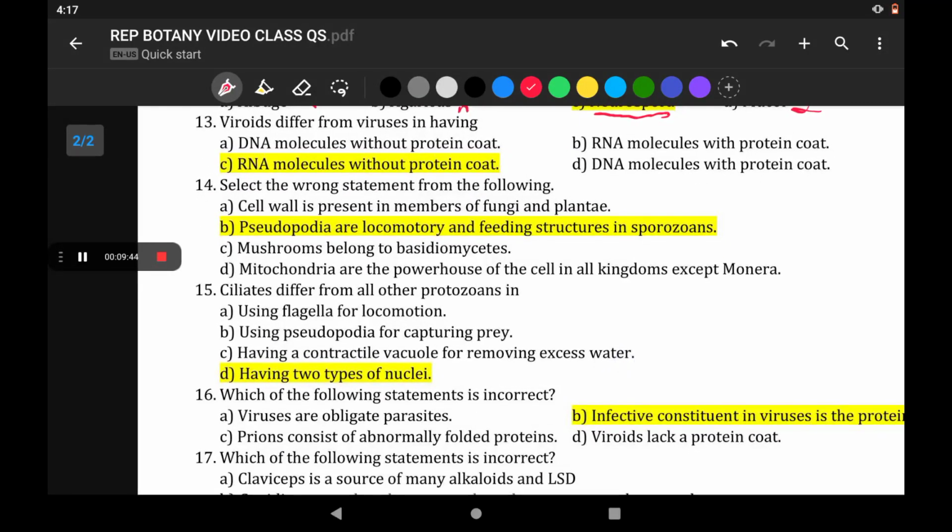Viroids differ from viruses in having only RNA without protein coat. So this is the answer. DNA molecules without protein coat, it is wrong. RNA molecules with protein coat, it is wrong. DNA molecules with protein coat is wrong. So viroids are free, low molecular weight RNA without protein coat. So the correct answer is C.